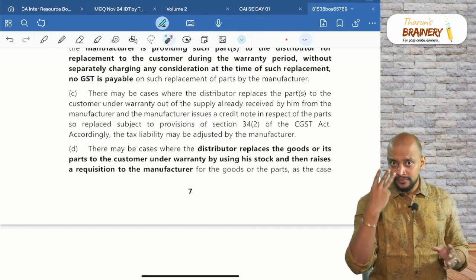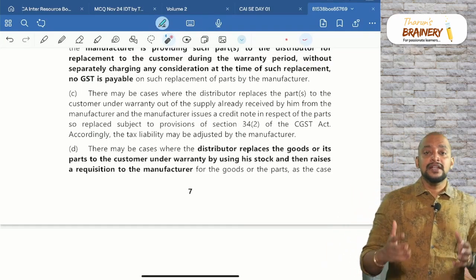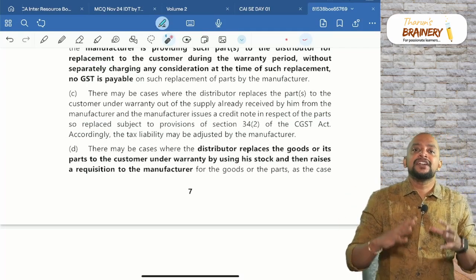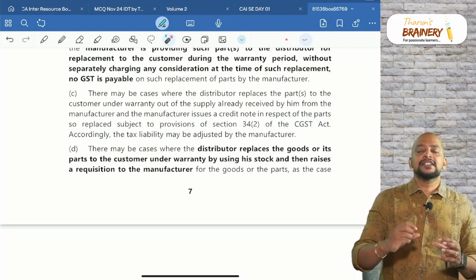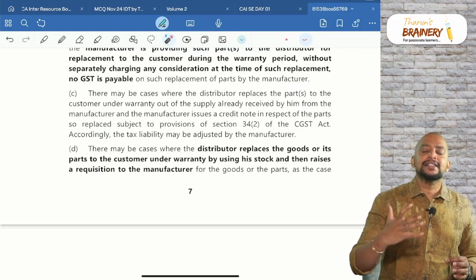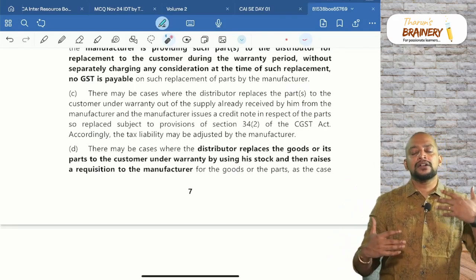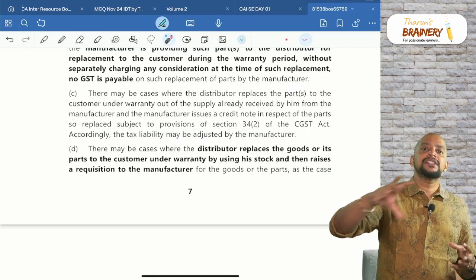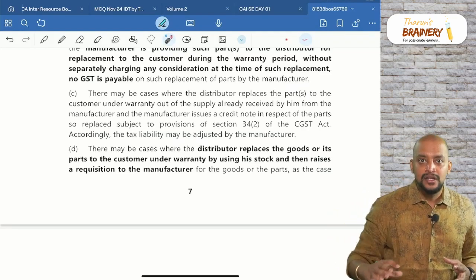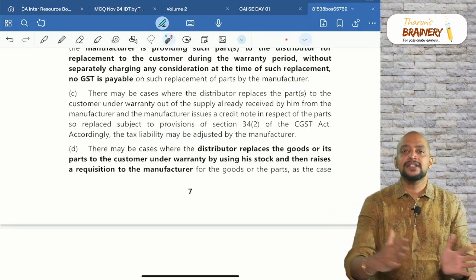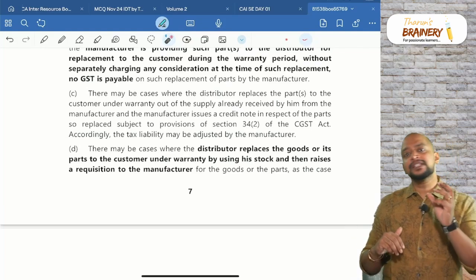Now the third case. The manufacturer would already have sent some stock to the dealer, say some 100 parking sensors. Usually, manufacturers send some inventory of spare parts to the service center. Like that, they have sent 100 parking sensors to the service center.